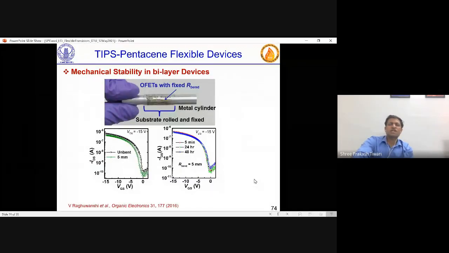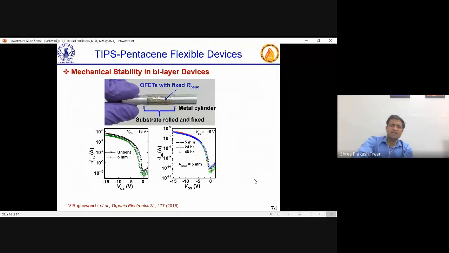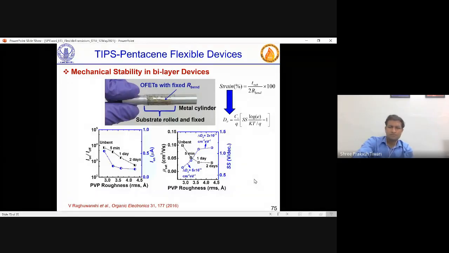We also studied mechanical stability, electromechanical stability. Initially, what is the simplest way? If you want to bend it at a bending radius R, you can have a cylinder with that radius and just paste your devices there.